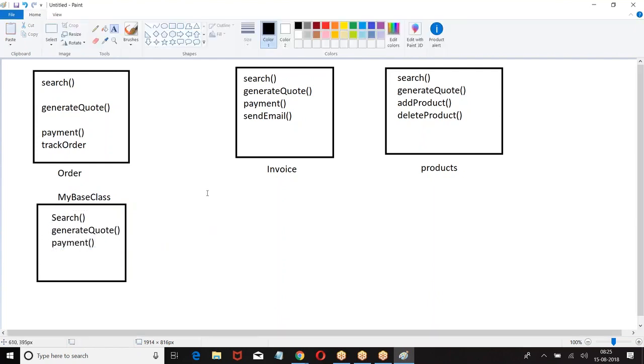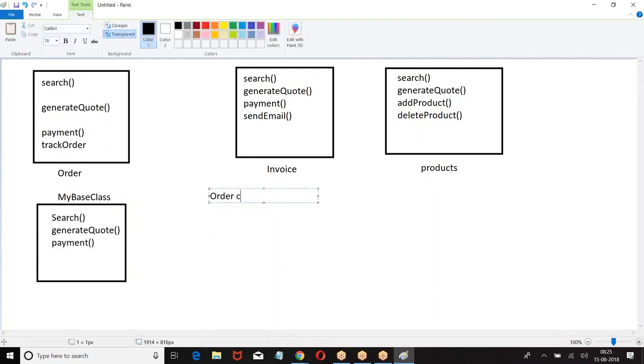Now I create the Order class extends. Then what happens automatically? Search, generate code, payment. If you want to use the same way of payment, use it. Otherwise, you can redefine it. I don't like the existing payment methodology, so override payment, and you can define your own method called track. Child class can have its own methods. Properties of the parent class will come to child. Child can have its own variables. Child can have its own methods.